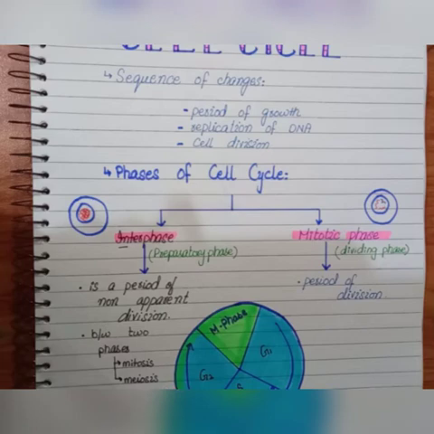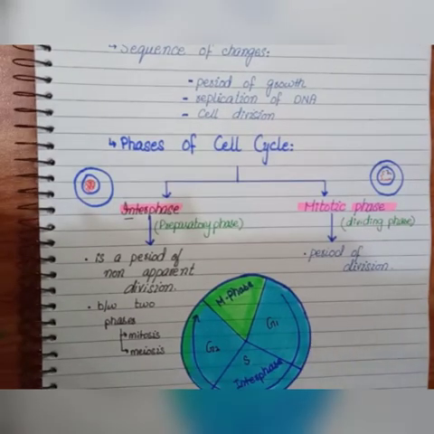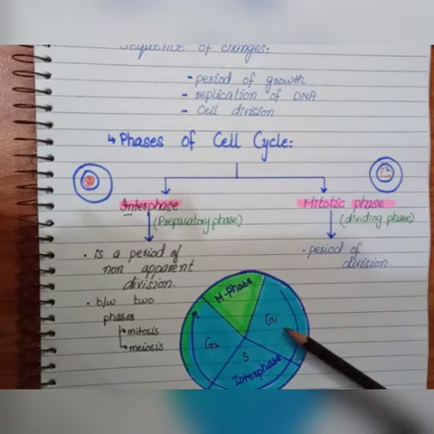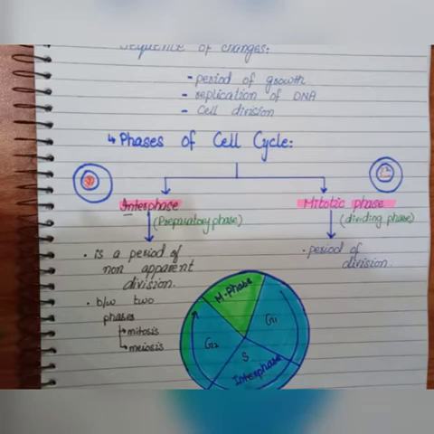We have also discussed the different phases of interphase, that are the G1 phase or gap 1 phase, S phase or synthesis phase, and G2 phase or gap 2 phase. If you want to understand all these phases, you can visit our previous lecture.